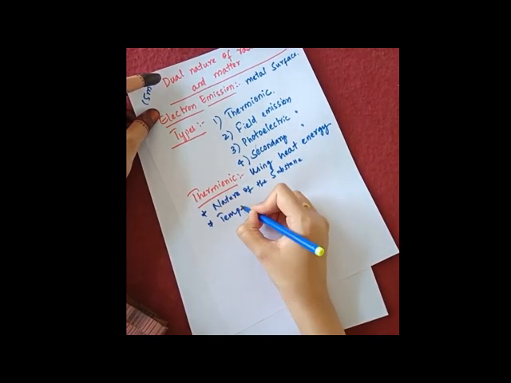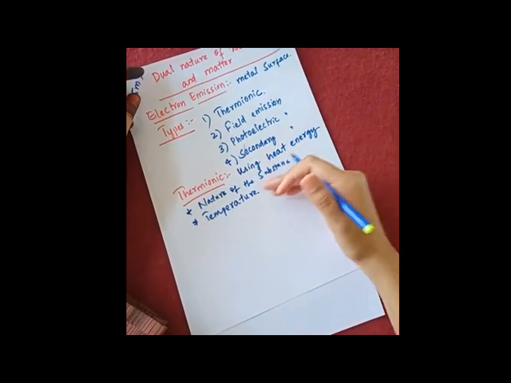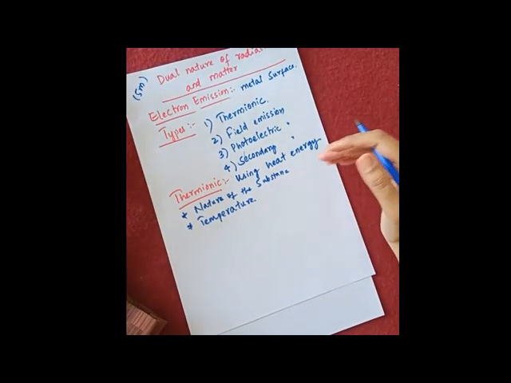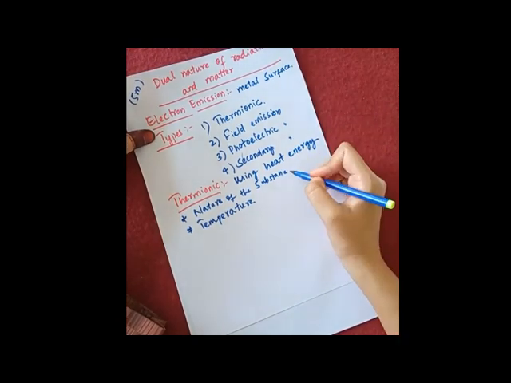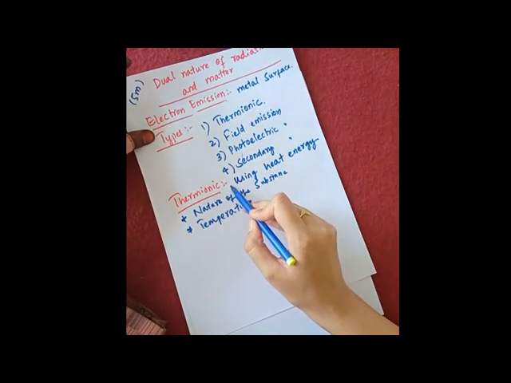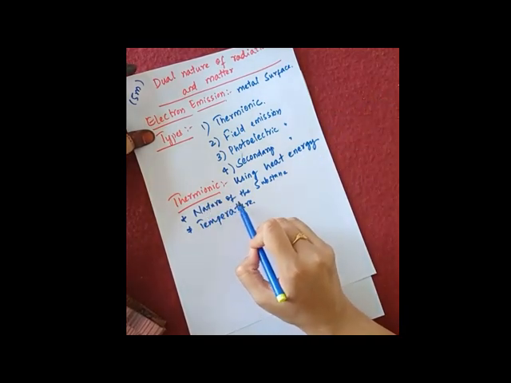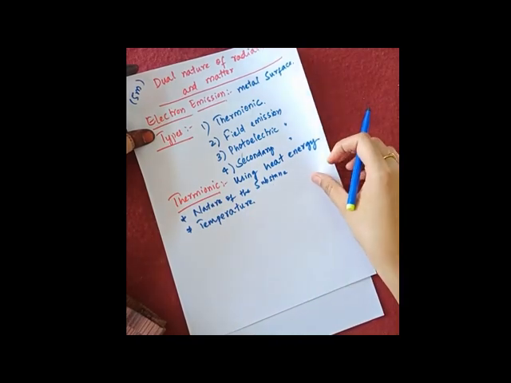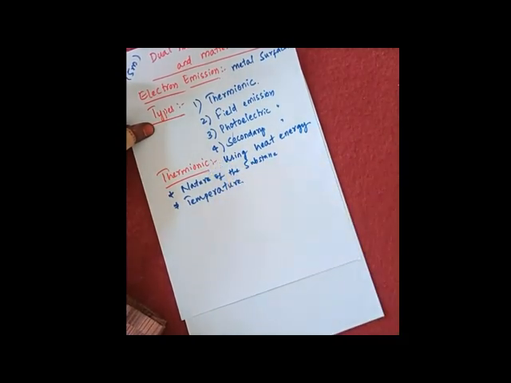Temperature means as you provide more heat energy, the chances are that more free electrons will eject out from the metal surface. So basically in thermionic emission, the number of free electrons coming out from the metal surface depends on the nature of the substance, and also on the temperature or the heat energy which you are providing. So this is about thermionic emission.